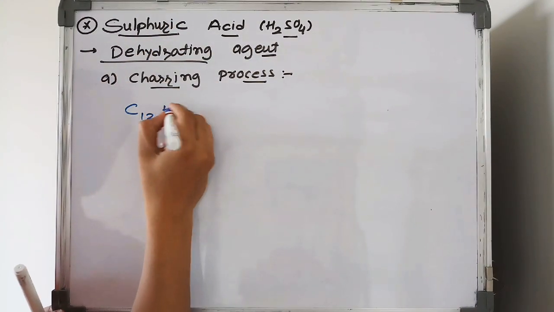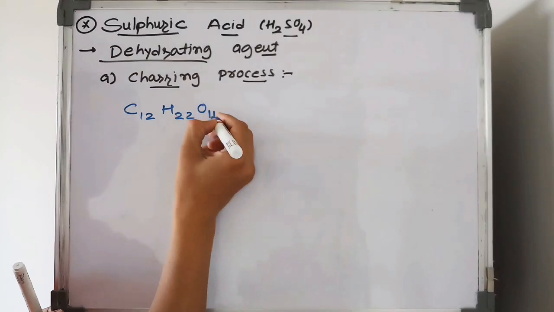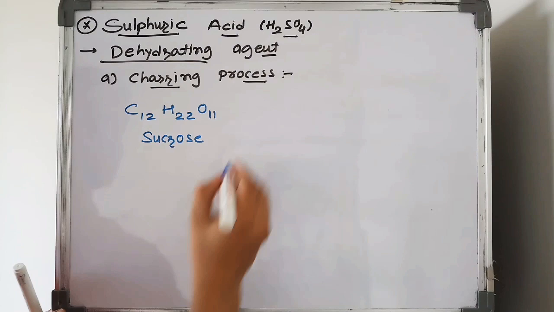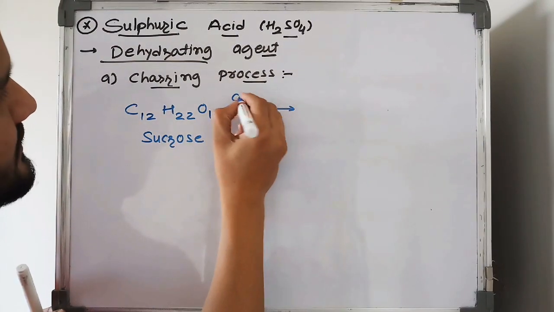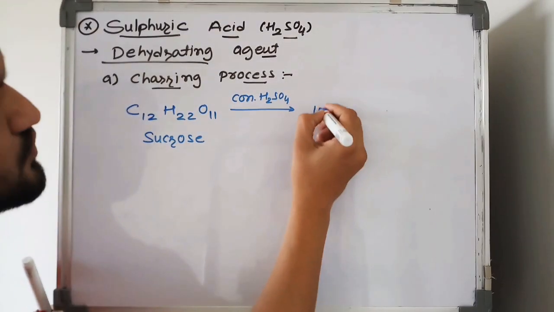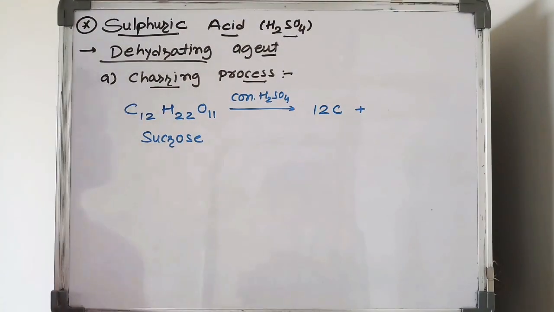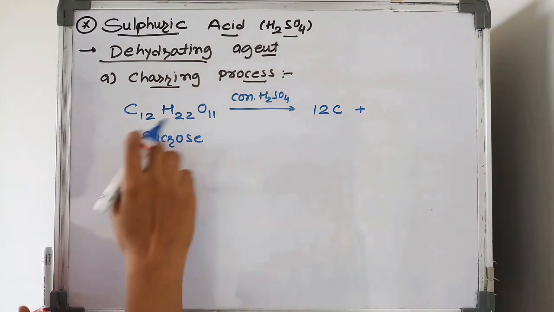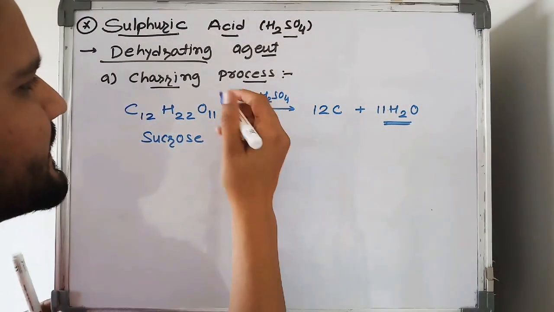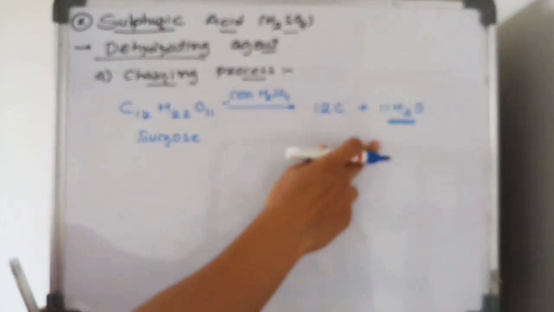See, C12H22O11 is called sucrose. On its reaction with concentrated H2SO4, it gives what? A black colored substance. It means carbon is released during the reaction and it also loses H2O molecules. So the removal of H2O molecules during the reaction clearly indicates that H2SO4 acts as a dehydrating agent.